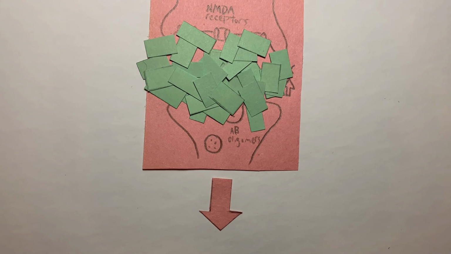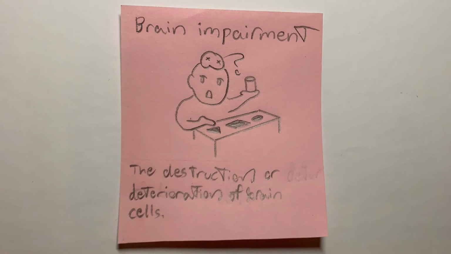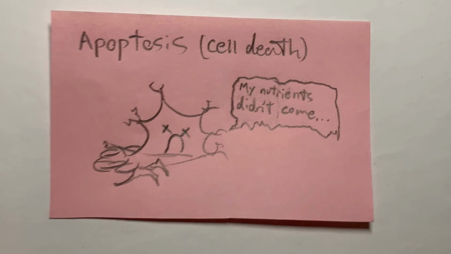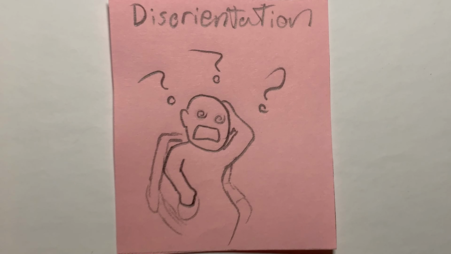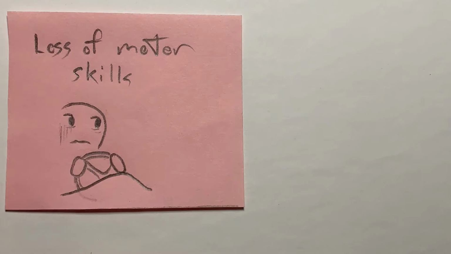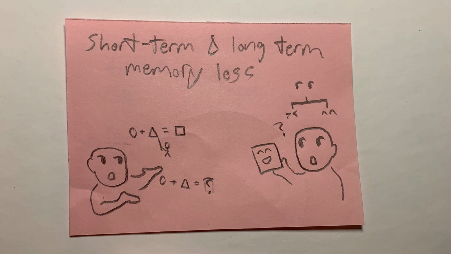The disruption of signaling between neuron cells can lead to brain impairment, apoptosis, which is cell death, and atrophy, when the brain shrinks. Some more symptoms that happen to the victim include disorientation, loss of motor skills and language, and both short-term and long-term memory loss.